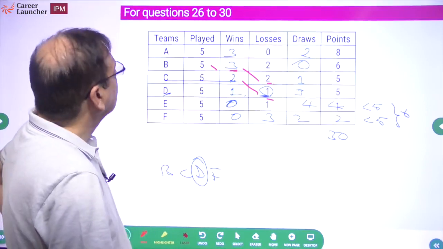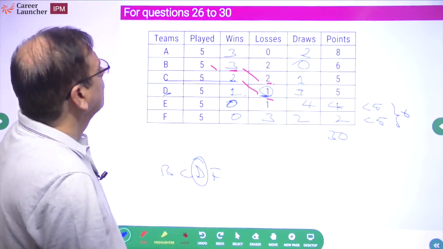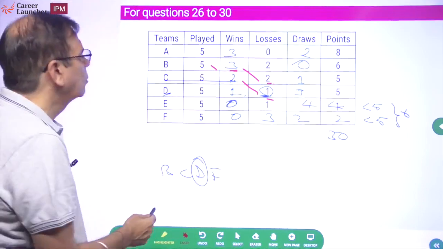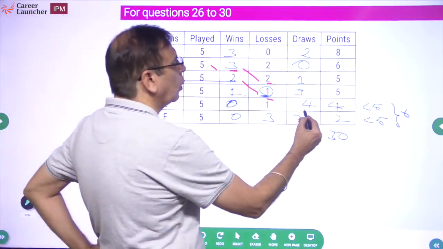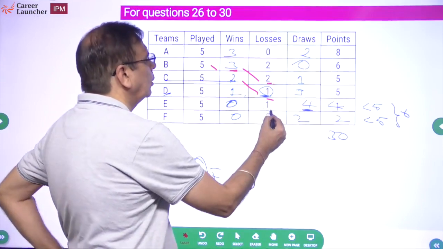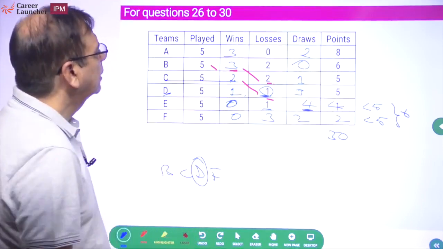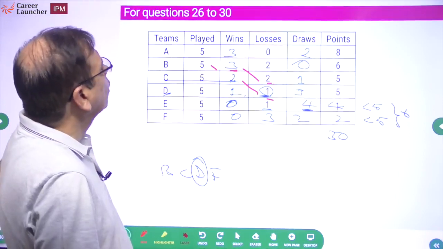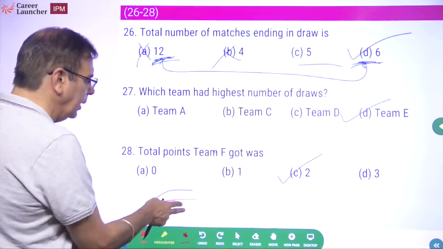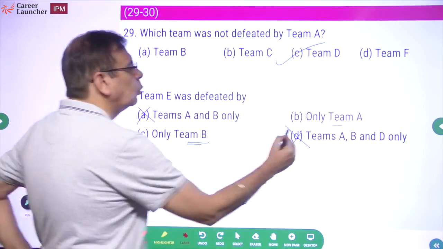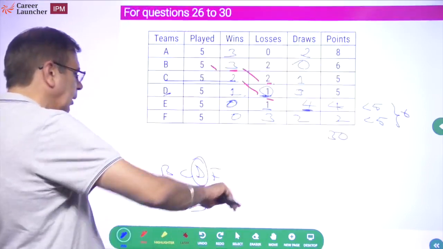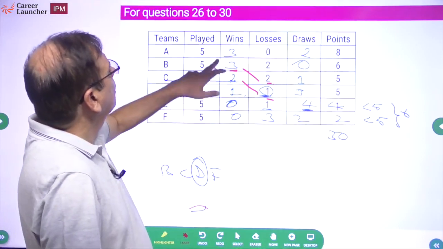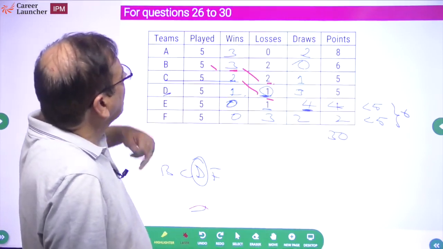Can you pick out? Is it A or B? So when you look at team E, it has got 4 draws and 1 loss. And since it has got 4 draws, it should lose to either A or B. Even if there's confusion, there are only 2 choices. It is either team A or team B. So 4 draws and 1 loss, टीम ए ने हराया कि टीम बी ने हराया.